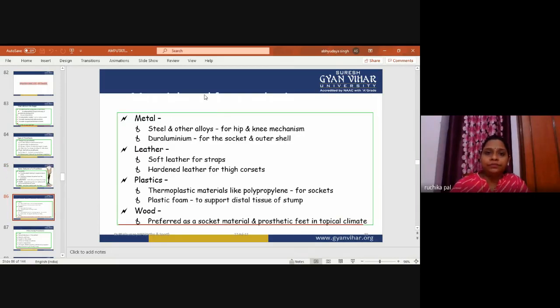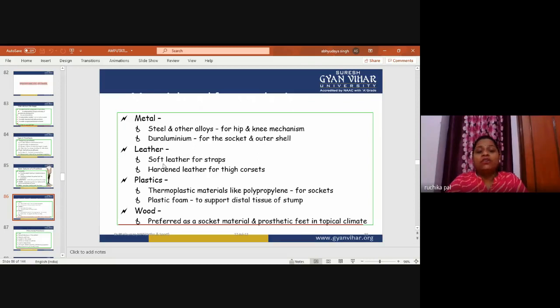Now, what are the basic materials of the prosthesis? Metal, steel, and other alloys are applied for the hip and knee mechanism. Duralumin, an aluminum alloy, is used for the socket and outer shell. These are the specific metals required for making these prostheses, as they are very comfortable for the body.